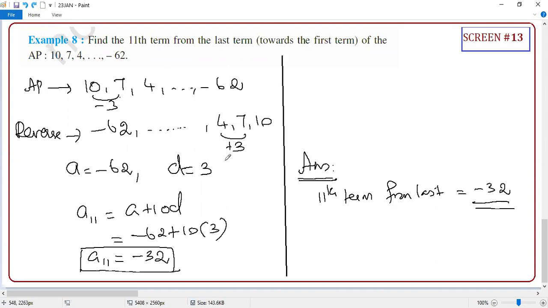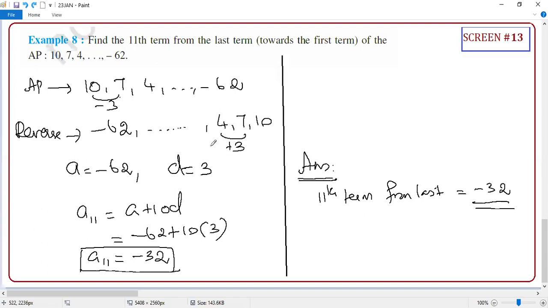And for D, I told you there are only 2 changes. Your A becomes L, and instead of D, you have to use minus D. Here minus 3 means here you have to put plus 3. So you tell me, learning one new formula is easy or simply reversing?